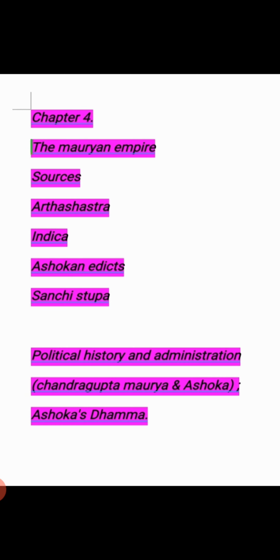For studying the Mauryan Empire, we will see at first the sources. In the sources, previously I mentioned that two types of sources we are going to study. First one is literary sources and secondly archaeological sources. In literary sources, we will study about Arthashastra, Indica. Arthashastra was written by Kautilya, who was called Chanakya, and Vishnugupta also. Then we will study about the Indica, which was written by Megasthenes.